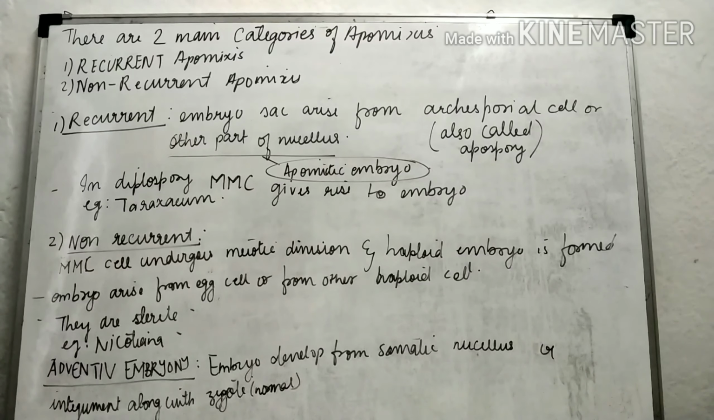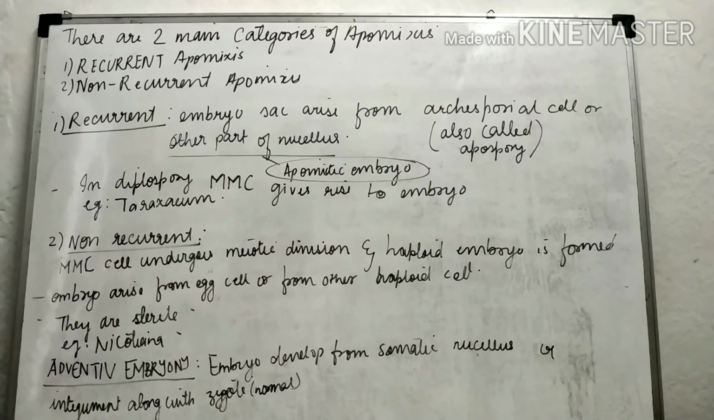If the embryo arises from any other haploid cell present inside the female gametophyte, then it is called non-recurrent apomixis. Plants produced from non-recurrent apomixis are sterile, and the best example is Nicotiana.